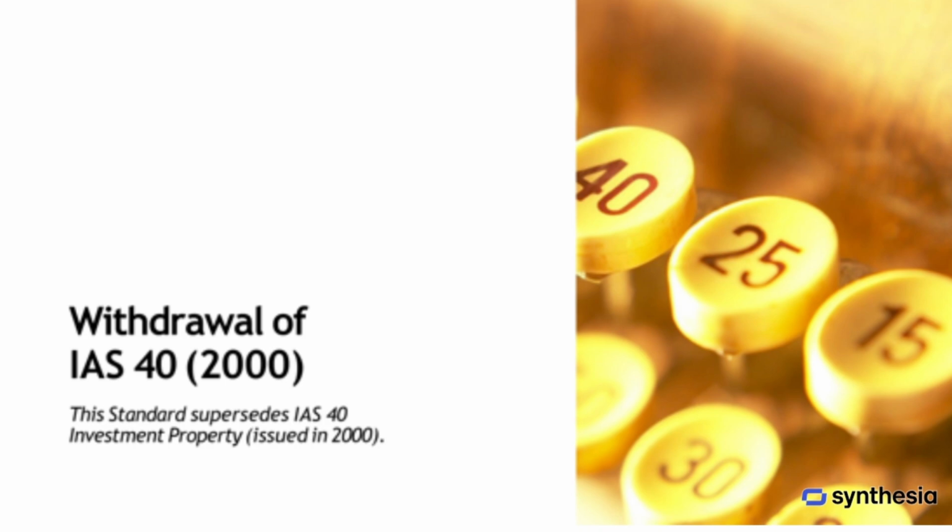The issuance of the updated IAS 40 supersedes the previous version of IAS 40, which was issued in 2000. The new version incorporates various amendments and updates, ensuring alignment with current accounting standards and practices. This withdrawal of the 2000 version marks the transition to the revised guidelines, which include significant changes in accounting for investment properties, such as the introduction of fair value models and adjustments to the classification of property.